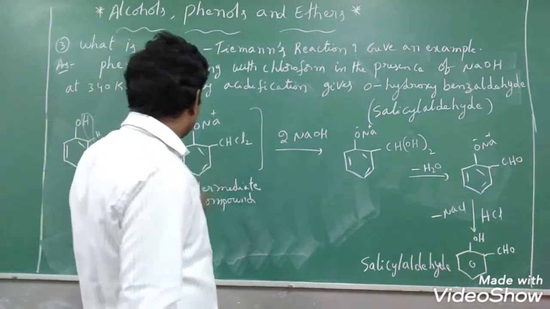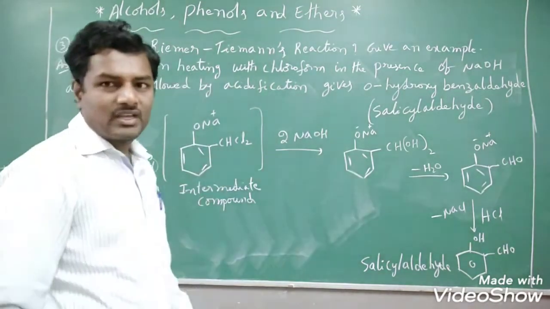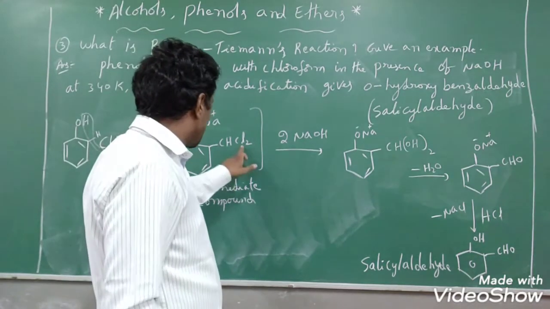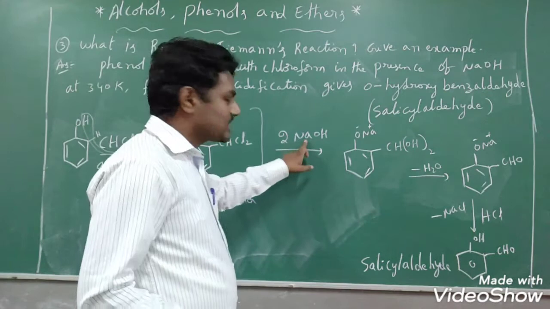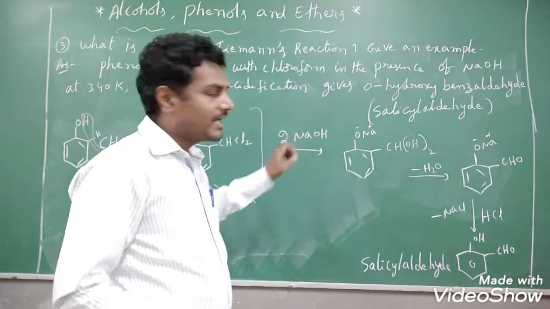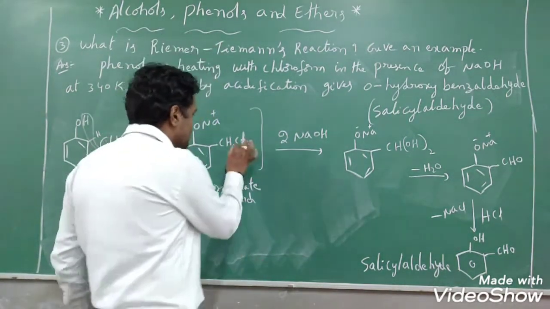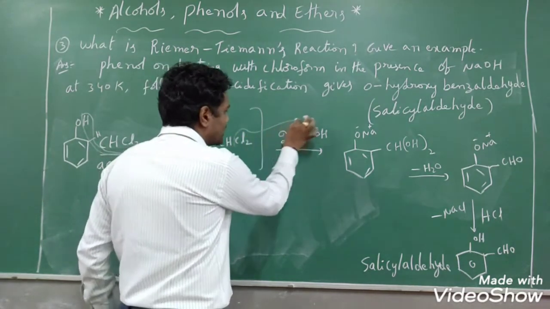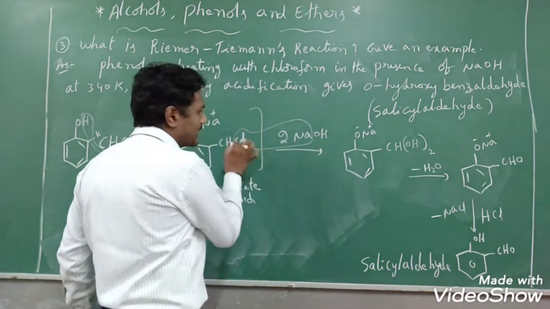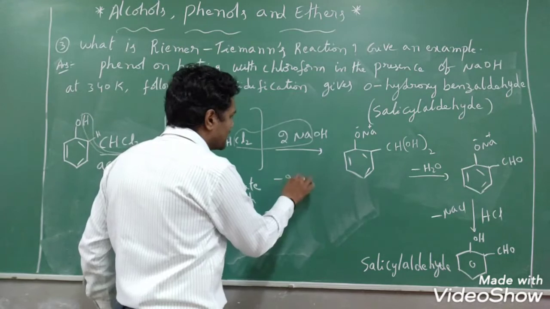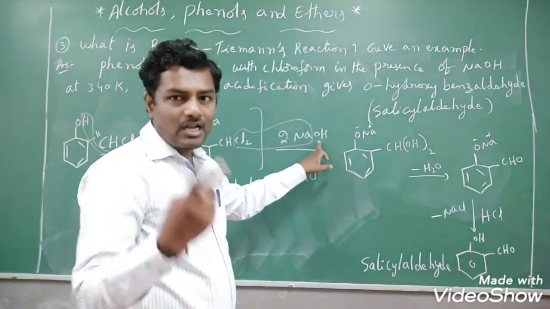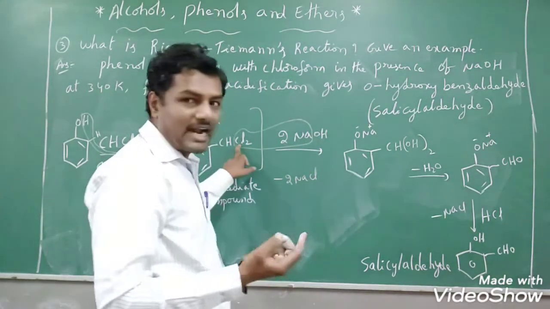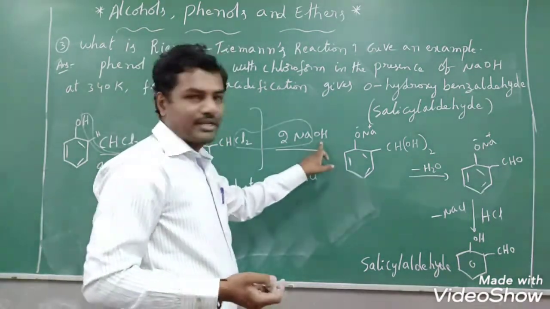Now, if you add an excess amount of NaOH, then what will happen? Here, how many chlorine atoms are available? The same number of moles of sodium hydroxide you can add. Then what will happen is that 2 moles of chlorine and 2 moles of Na liberate in the form of 2 NaCl, students. Then how many moles of OH are available? 2 moles. That means these 2 chlorine atoms are replaced by OH groups.